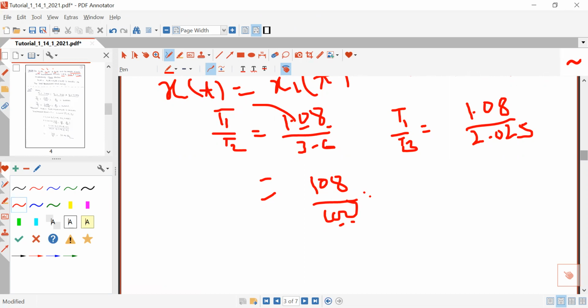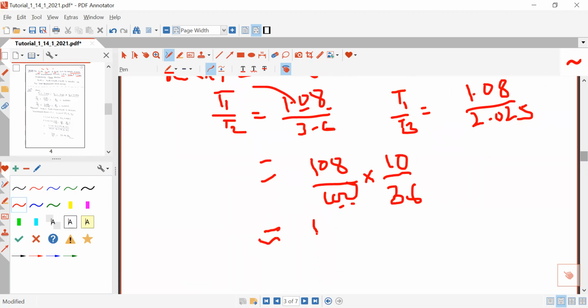Similarly, 3.6 can be written as 36 by 10. So this will be 1080 divided by 3600, and both are integers, so this ratio is a rational number. So you just have to solve the ratio.